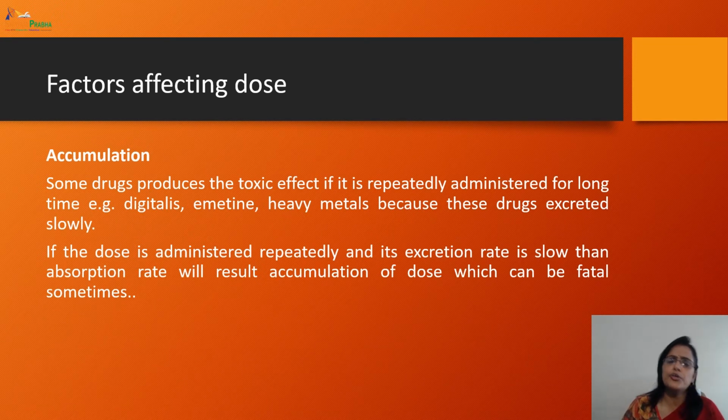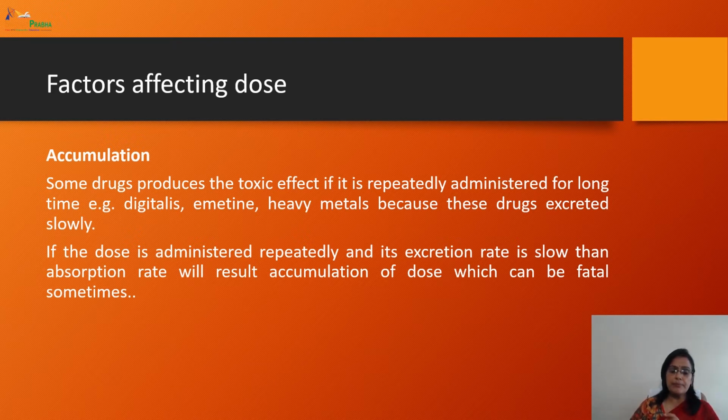Next is accumulation of some drugs. Some drug products are very toxic if repeatedly administered for a long time, like digitalis and emetine, and heavy metals, because these drugs are excreted very slowly.